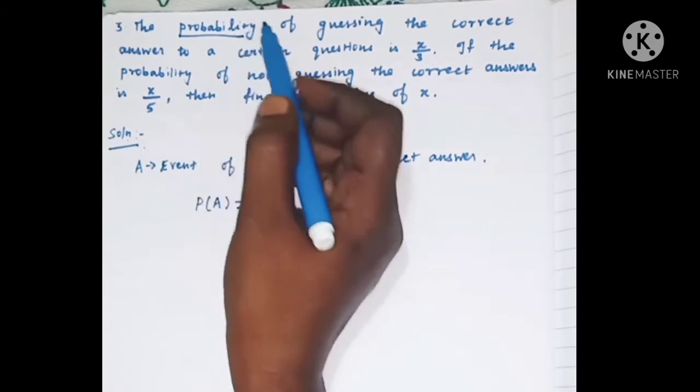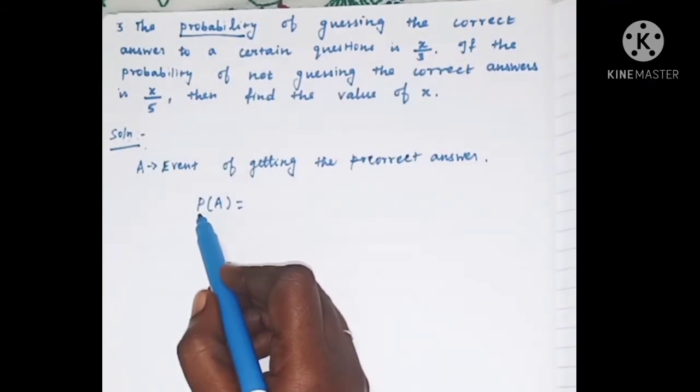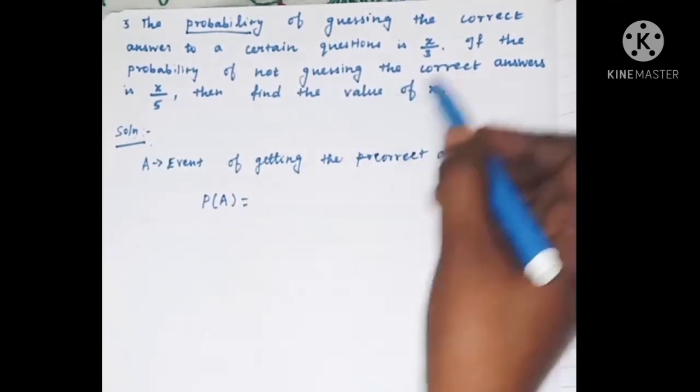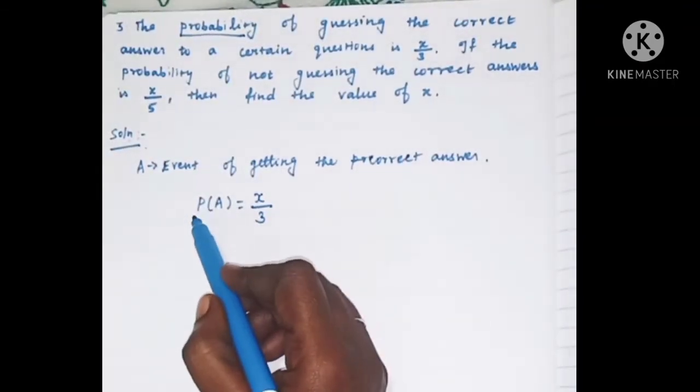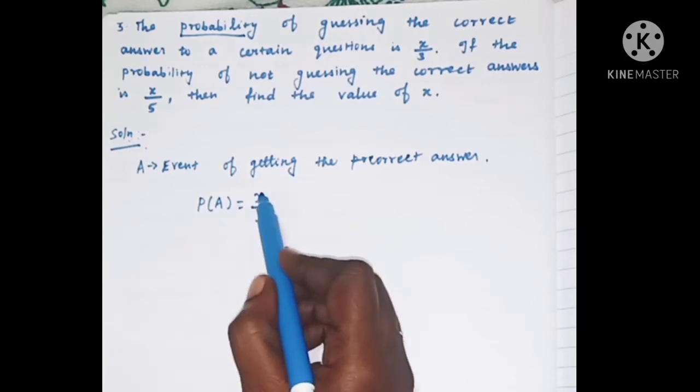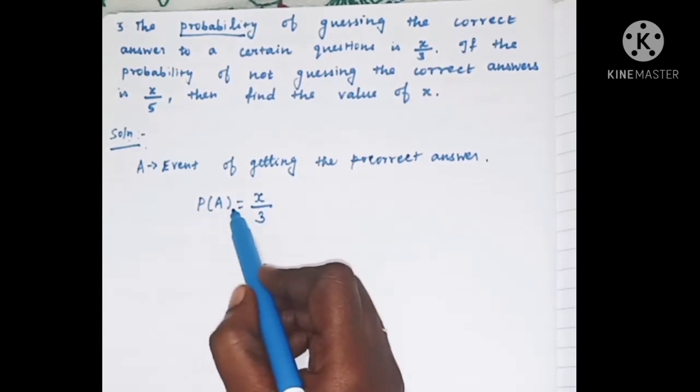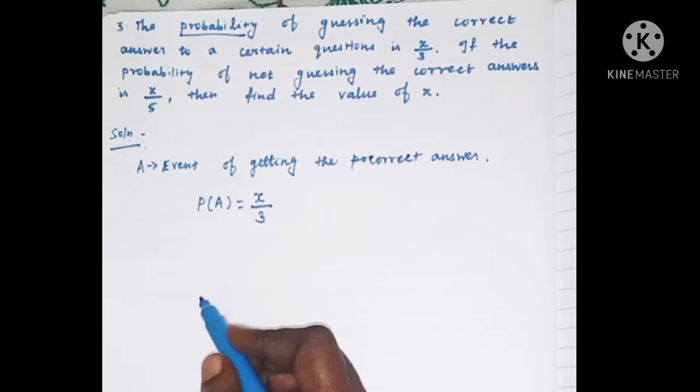They are given the probability of guessing the correct answer, so you have to write P of A is equal to x by 3.